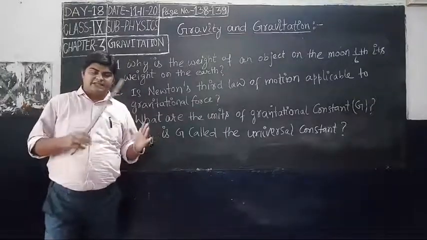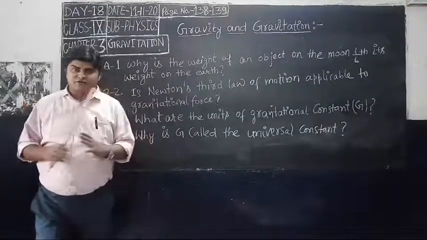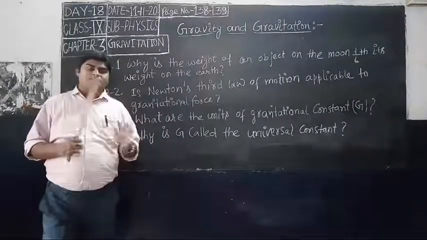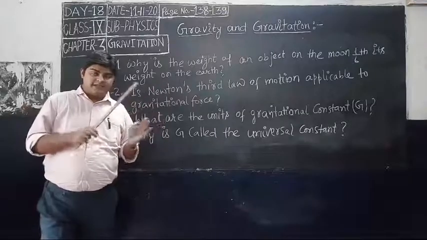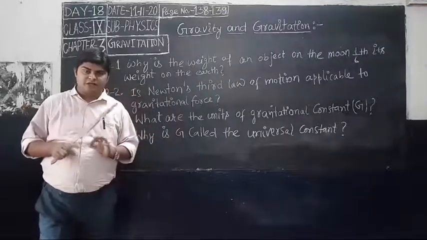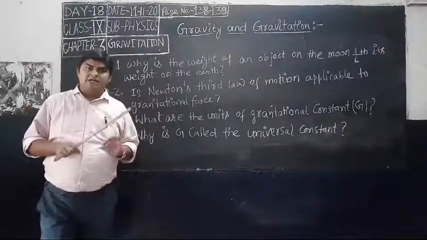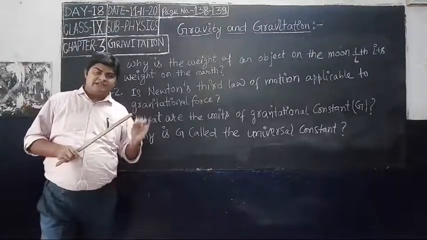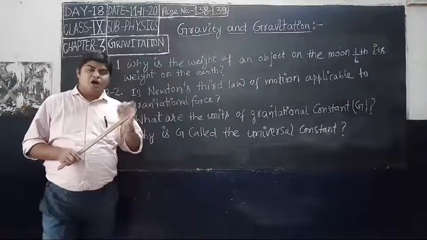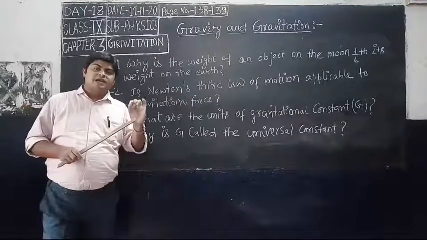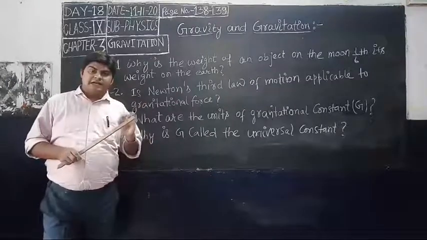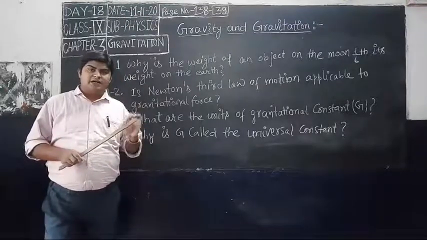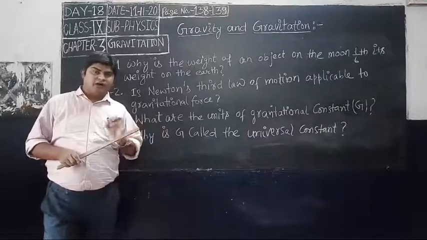And the value of acceleration due to gravity is different at different places. As you know, the value of acceleration due to gravity on the earth is 9.8 meters per second squared, whereas the acceleration due to gravity on the moon is 1.63. That is approximately 1/6 times less than the acceleration due to gravity on the earth.